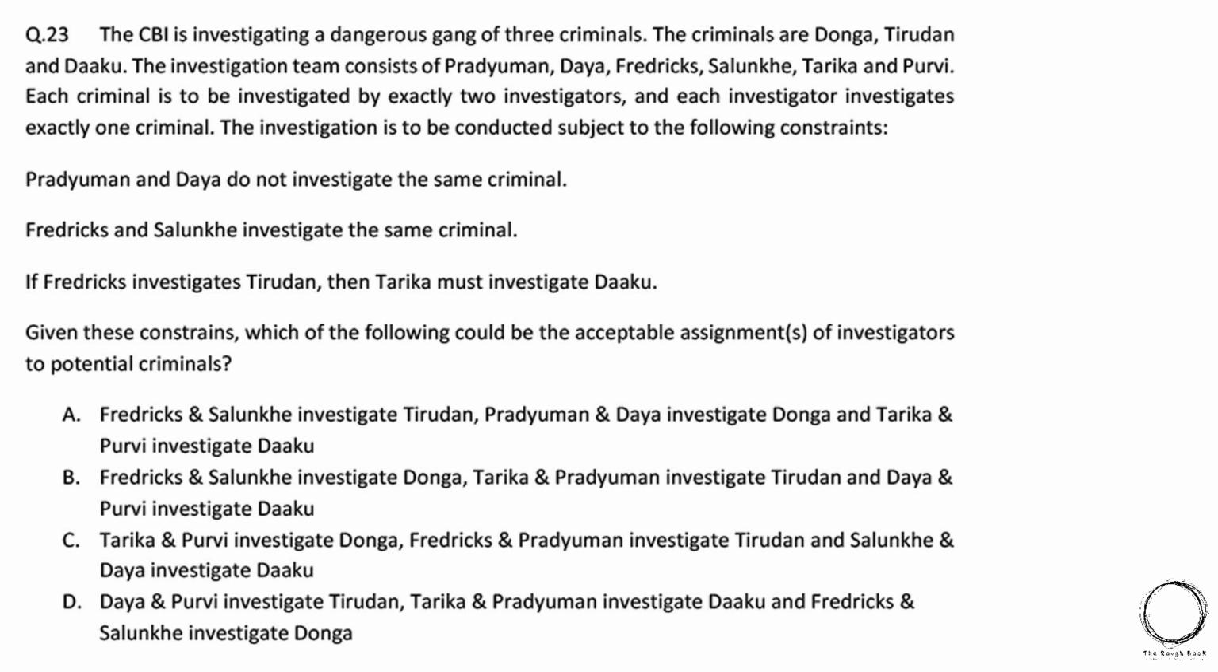If Frederick and Salunke investigate the same criminal, of the 3, the remaining 4 will investigate the other 2 criminals, such that Pradyuman and Daya won't interrogate the same one. So based on this, we can say that options B and D are the fit.